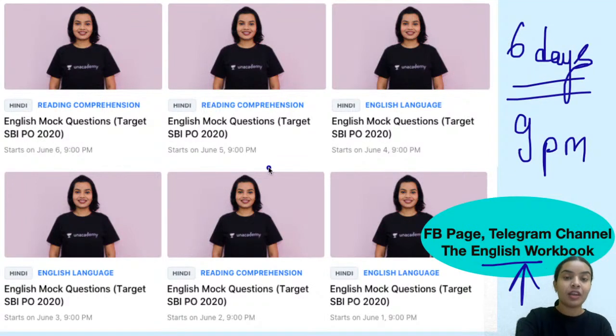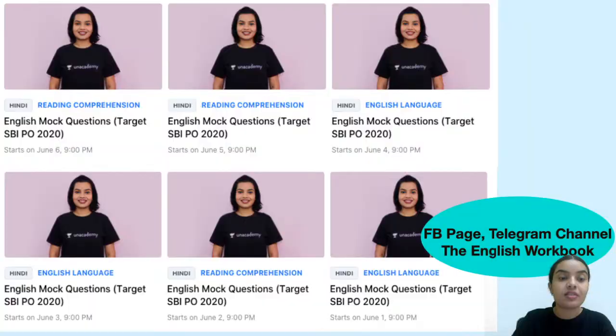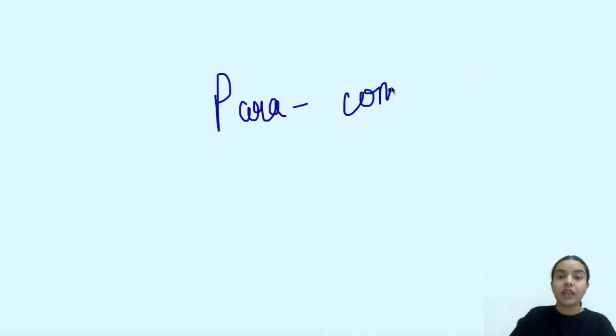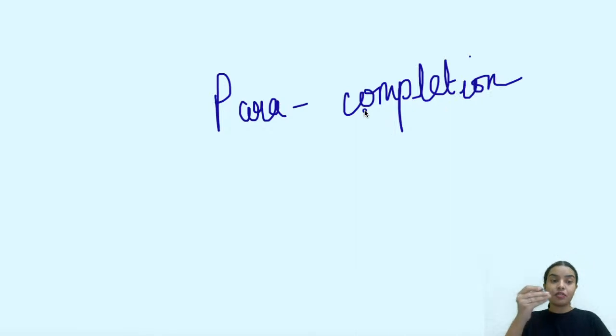So today we are going to do some questions, and these are paragraph completion or passage completion. I will write it in short: para completion. Whenever you are completing a paragraph, you make sure that flow is maintained. Now if I talk about maintaining flow, I'll give you a couple of pointers, so it will give you a better idea. First thing is flow.